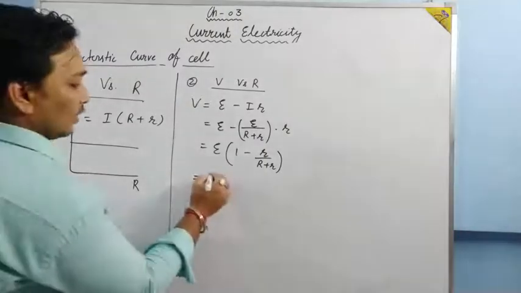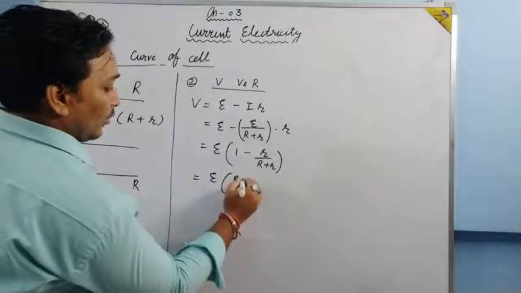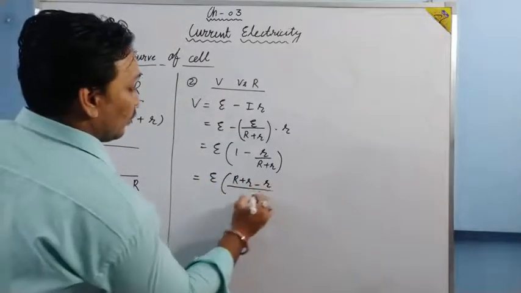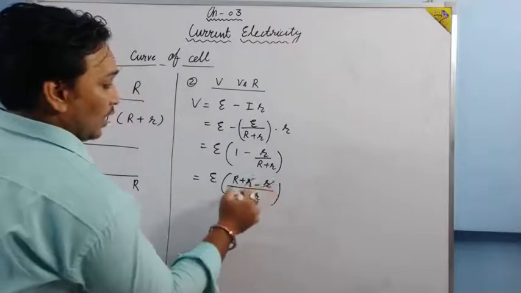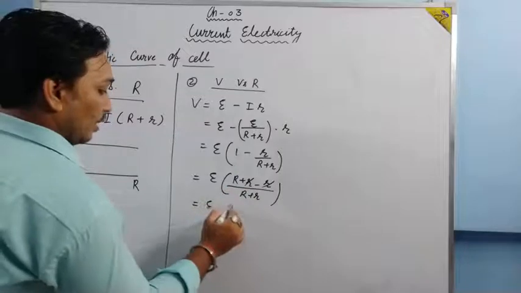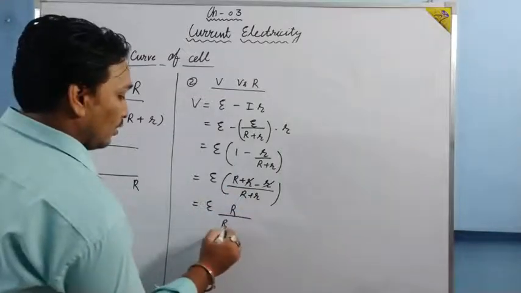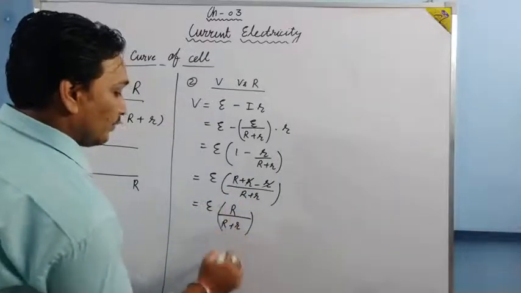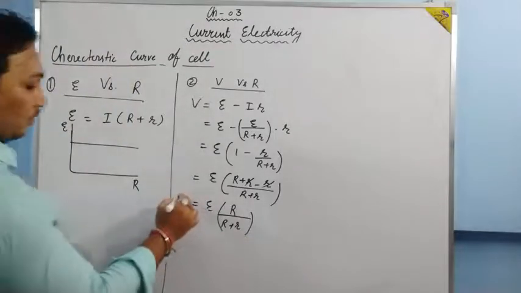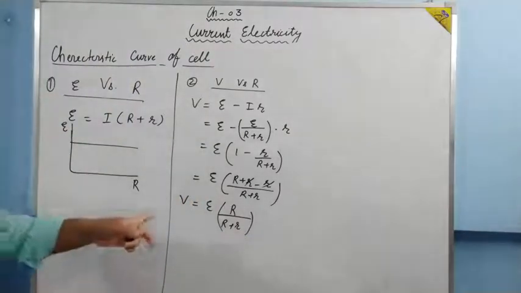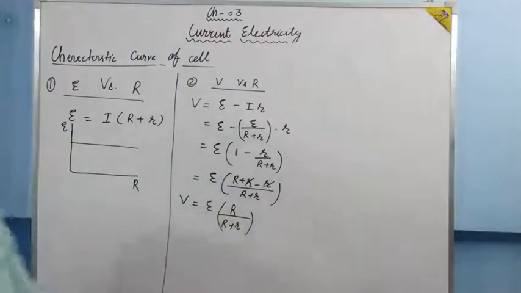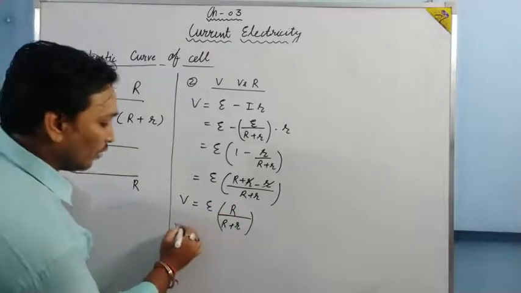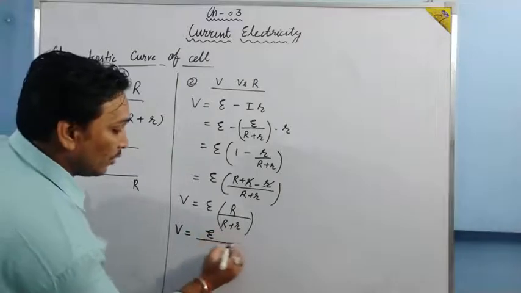Now if we take LCM, it will become R plus r minus r upon R plus r. Now this r will be cancelled out and we are going to have E R upon R plus r. Now again the variation of V versus R is not clear because R is there in the numerator as well as in the denominator. So what I am going to do, I am going to write the expression like this. Hope you are able to understand.